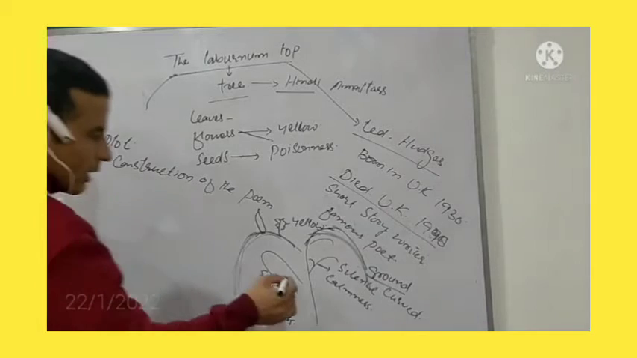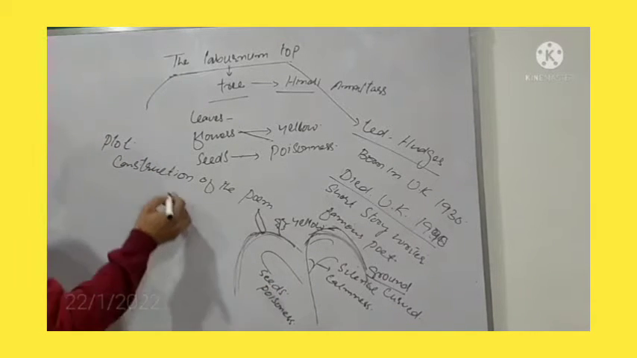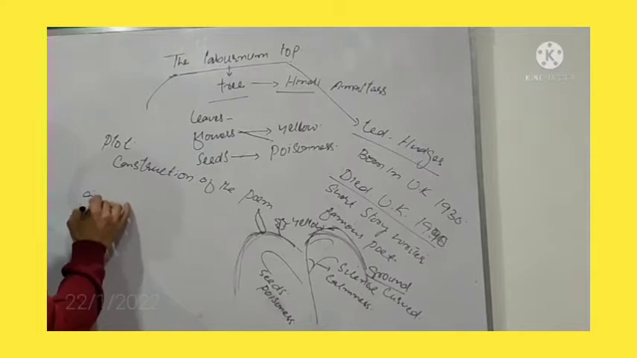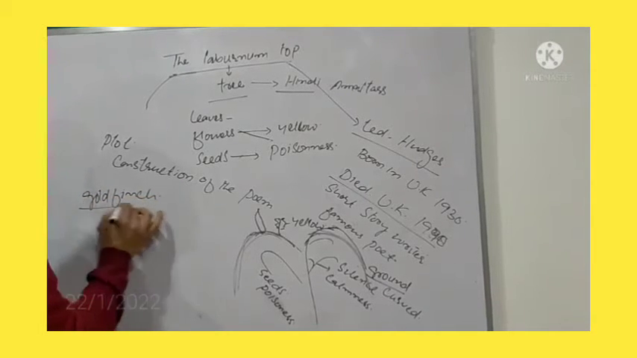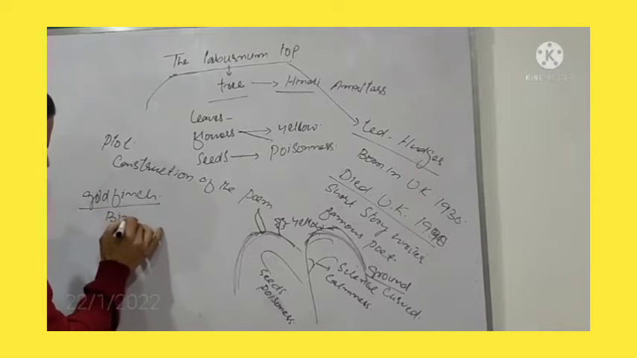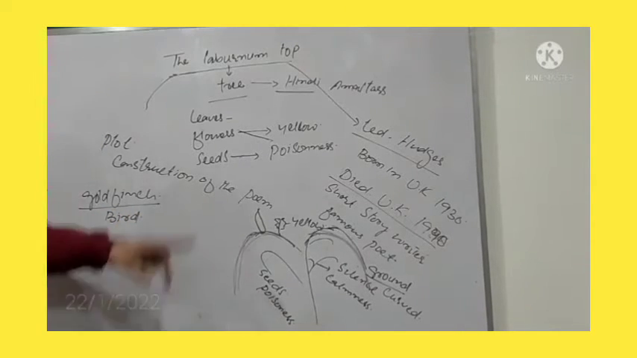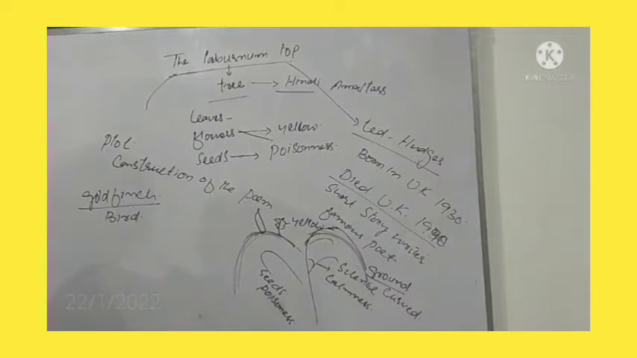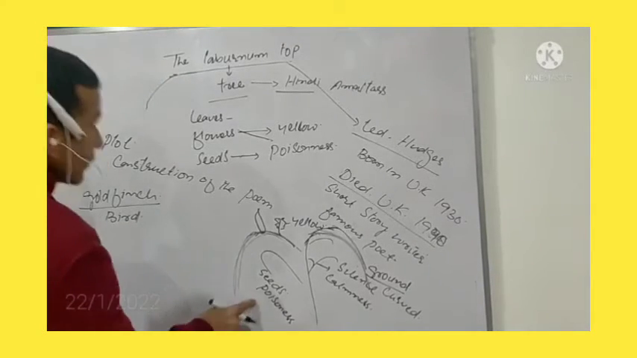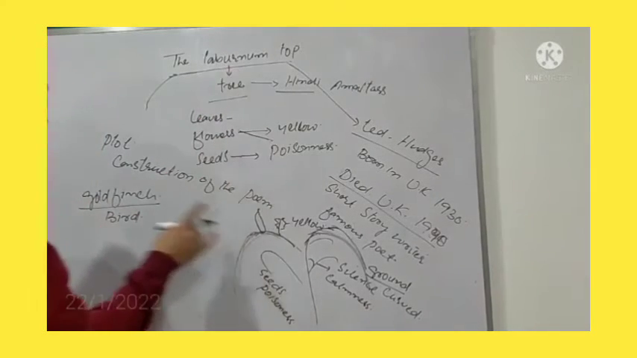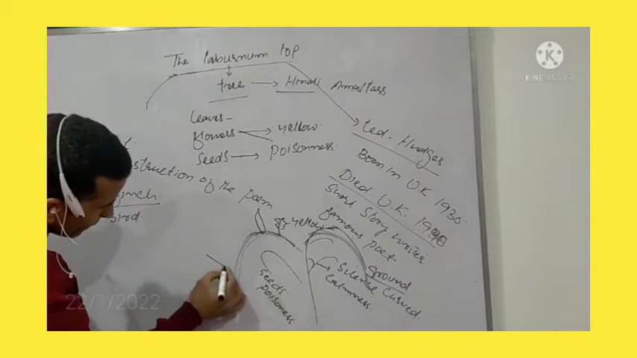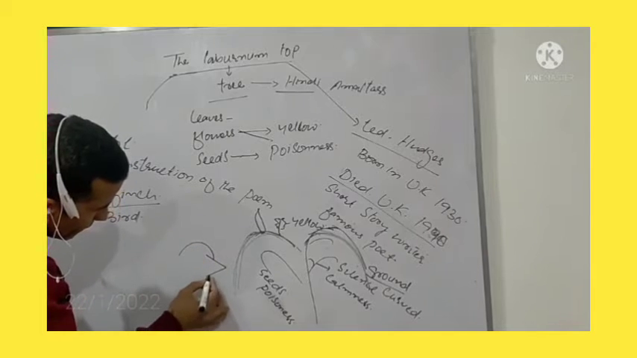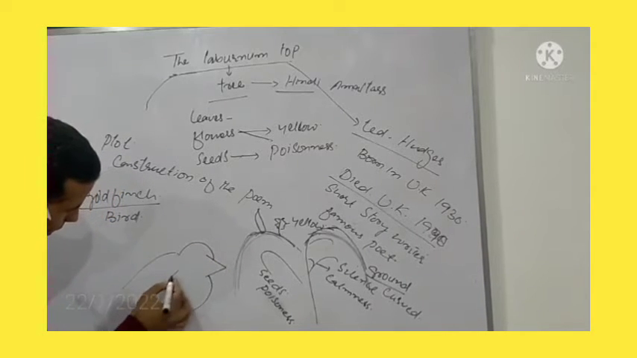A goldfinch is a kind of a bird. This poem, The Laburnum Top, is addressed towards two subjects. Number one, the first subject is the tree itself, and the second one is the goldfinch, which is a kind of a bird.